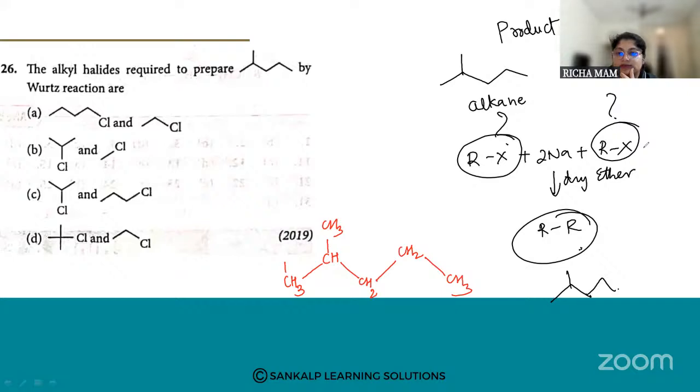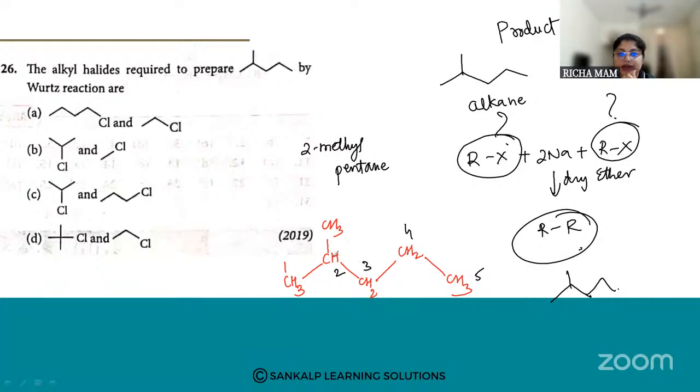1, 2, 3, 4, and 5. Okay, so it is what? 2-methyl pentane. Okay, 2-methyl pentane is the name of the compound. Now to obtain this, what do I have to do?